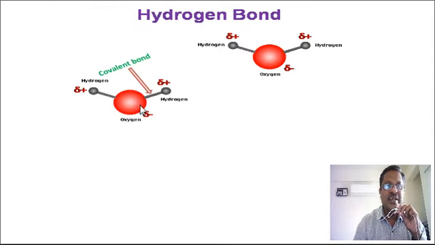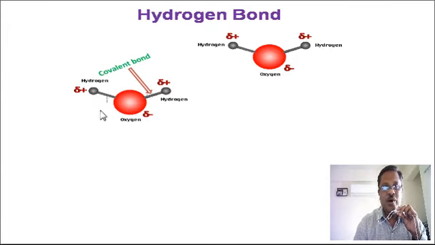Hence, the electronegative atom acquires a slight negative charge and the hydrogen atom acquires a slight positive charge. Here the electronegative atom acquires a slight negative charge and the hydrogen atom acquires an equal amount of positive charge. The molecule so formed is said to be a polarized molecule and it behaves like a permanent dipole. So this is a dipole.